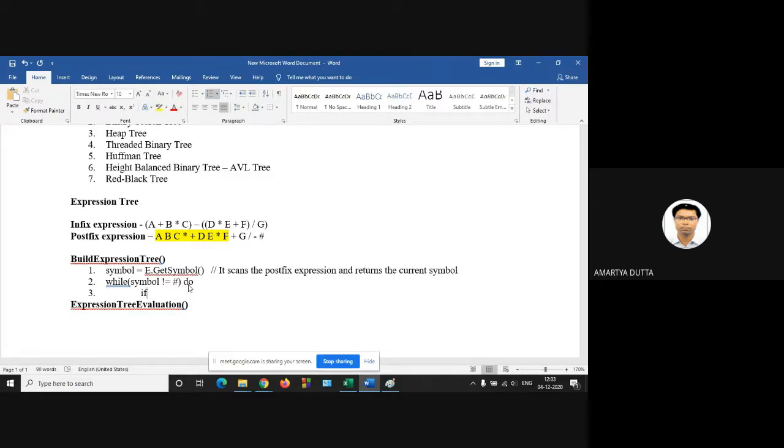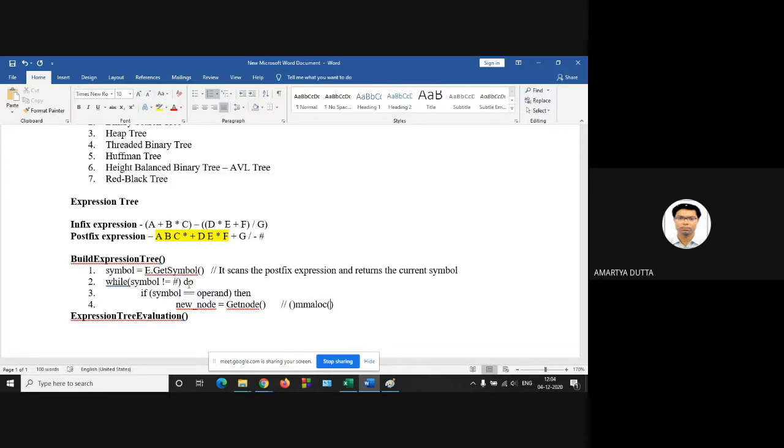If your symbol is operand, then what should I do? New node is equal to get node function. So what is get node function?